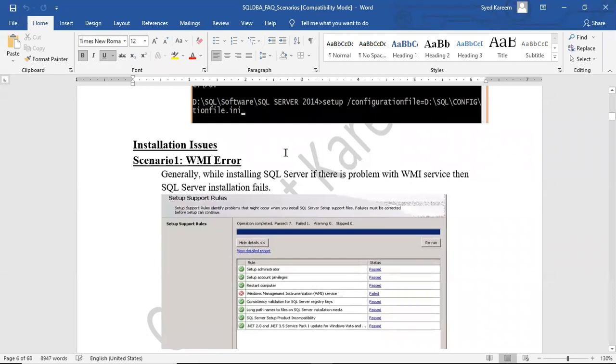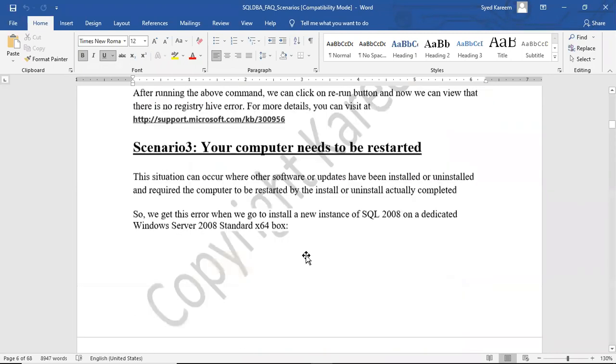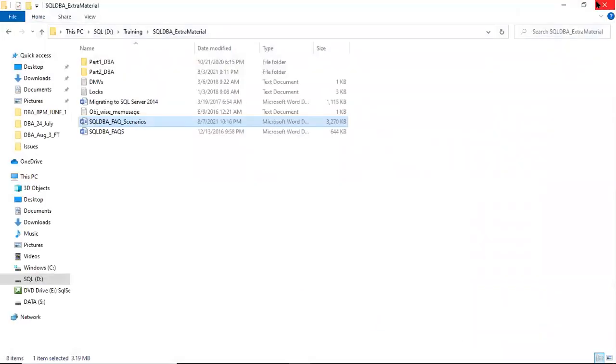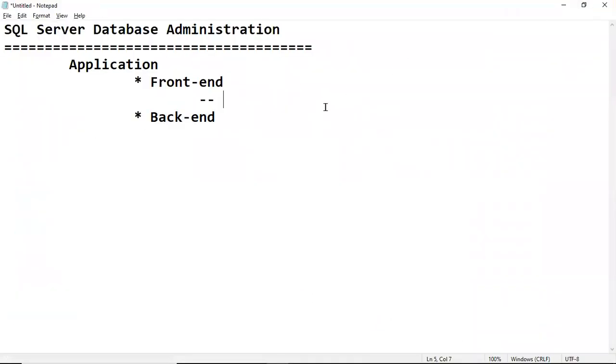Why? Because our regular job is troubleshooting. That's why we have to work with troubleshooting regularly. Tomorrow, once we enter an organization as a DBA, our job is troubleshooting.